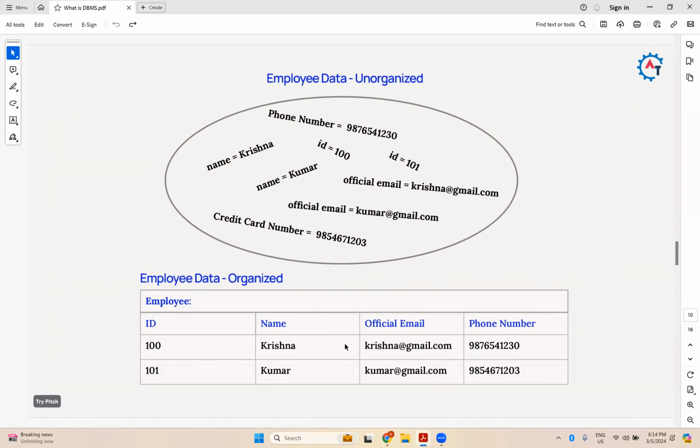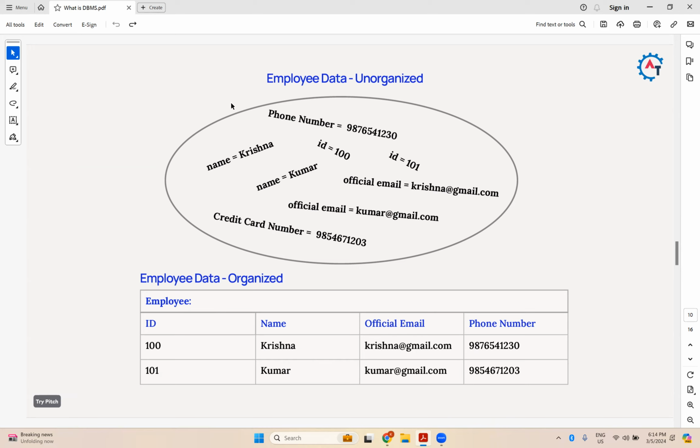So you have some data here: phone number, name, ID, official email, credit card number, something like that. Let's take an example. There is an organization. It has some employees. That organization asks employees, can you provide this information: your ID, your name, your official email, your phone number.